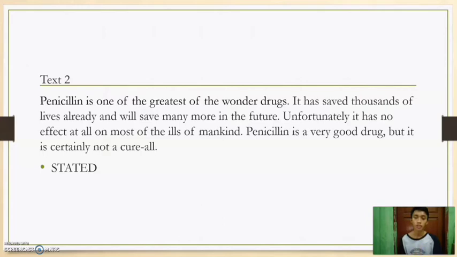We can find it in the first sentence: penicillin is one of the greatest of the wonder drugs. Why? I can say that the following sentences are further explanations of penicillin as the wonder drug, such as the benefits and drawbacks of penicillin.